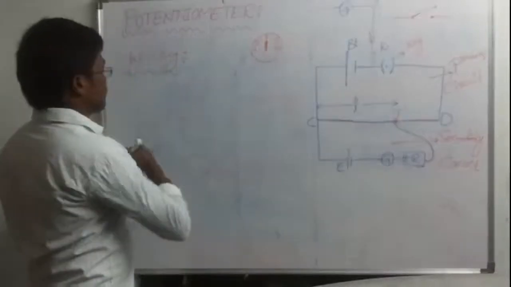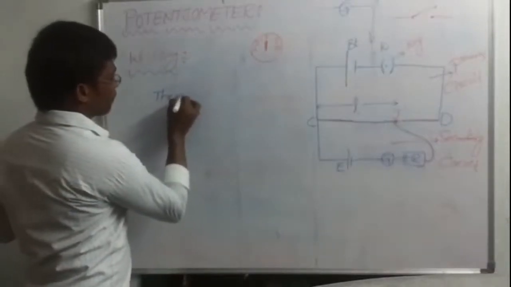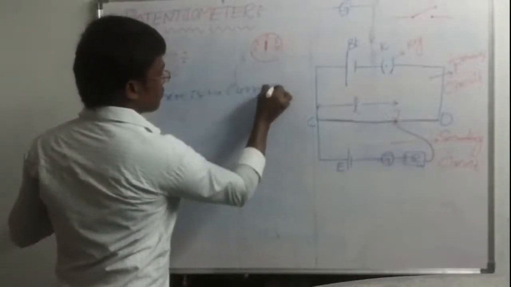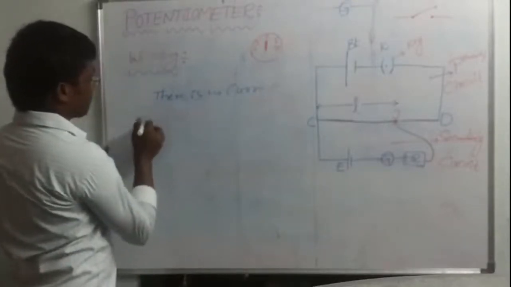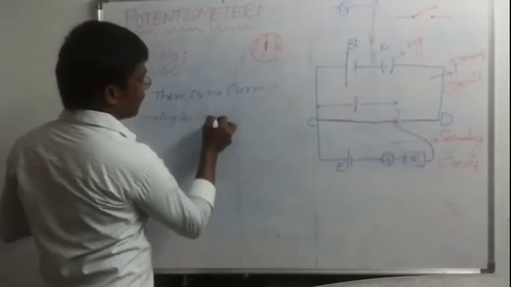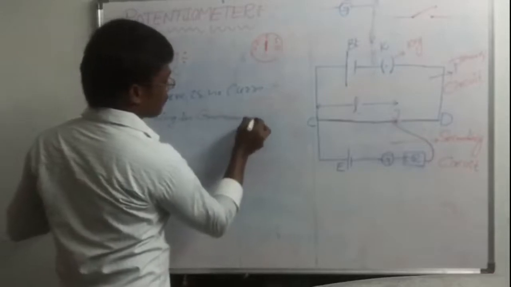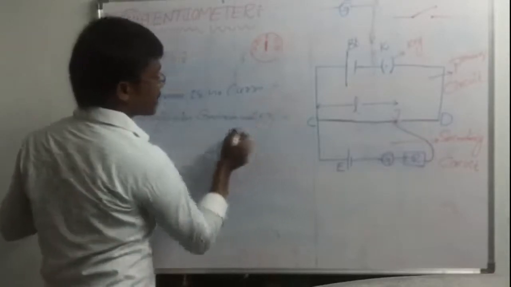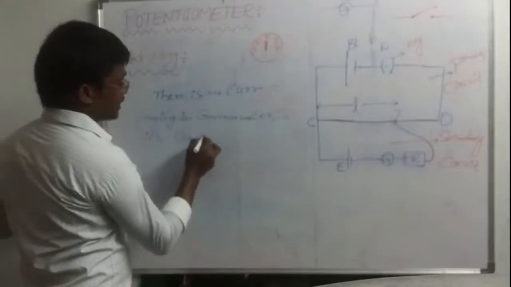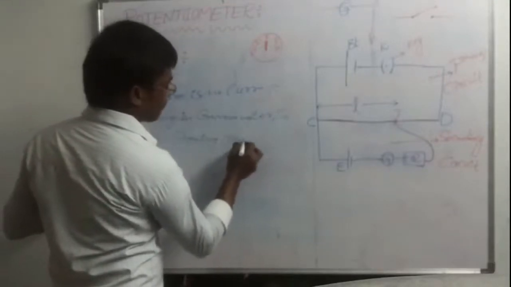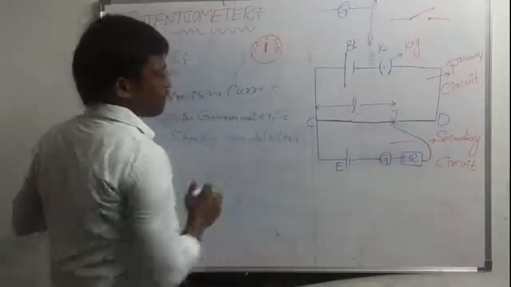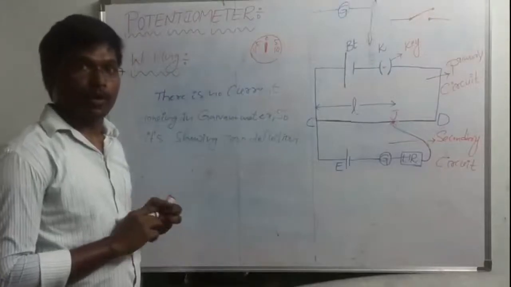I will write: there is no current flowing in the galvanometer, so it is showing zero deflection. Zero deflection. Okay.